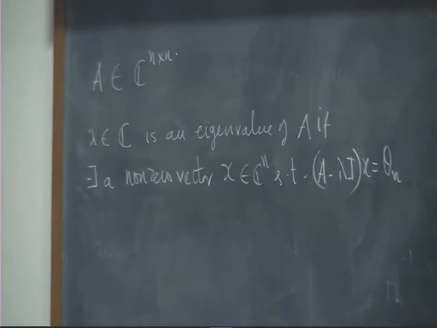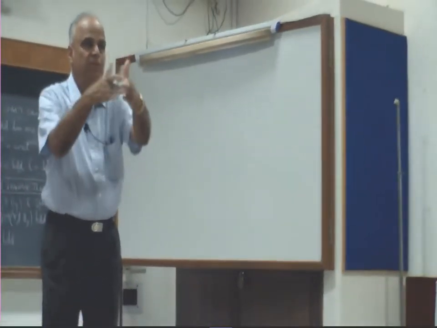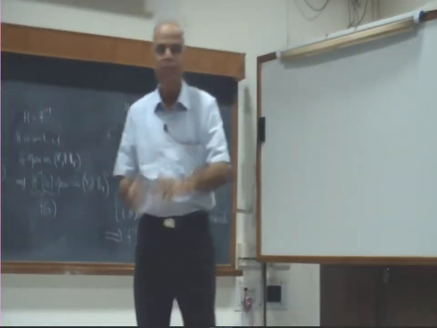On the reverse side, if it were not 1-1, what will happen? There will be two vectors which will be going to the same thing, and therefore the difference will go to 0, and the difference will be a non-zero vector.